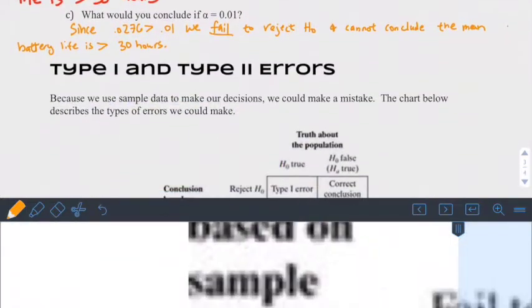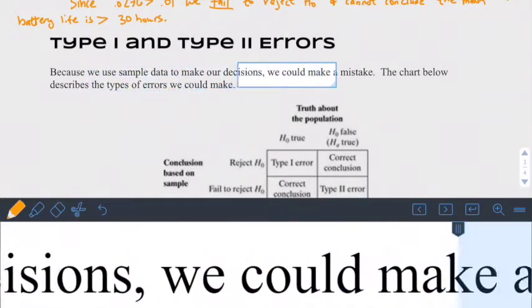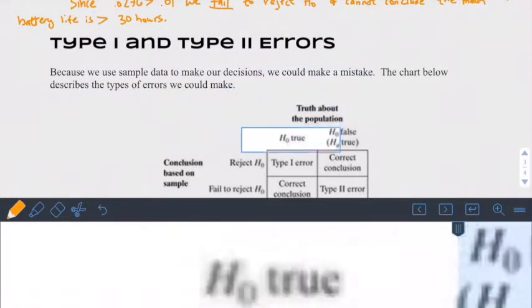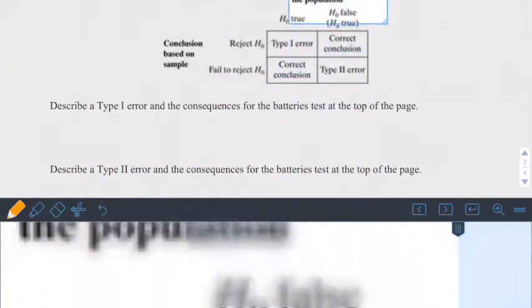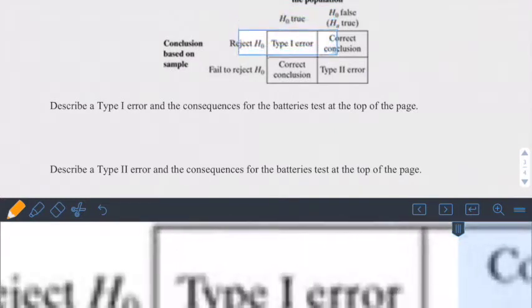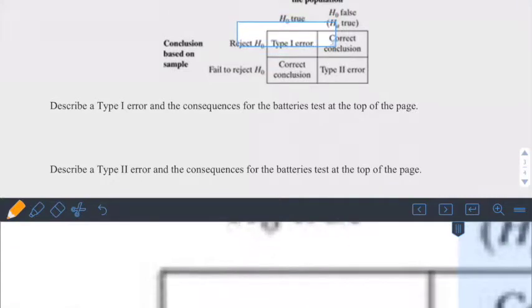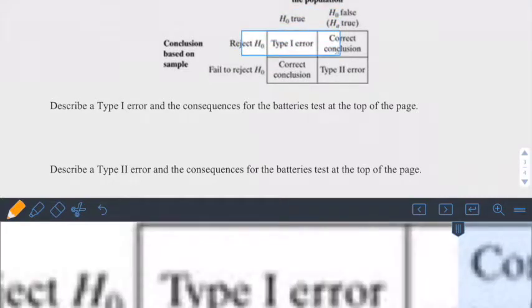Now, remember we used to say, what if we're wrong? Because we use sample data to make our decisions, we could make a mistake. So here are the errors that we could make. If our null hypothesis is true, then we should not reject, but maybe we do reject. Well, that is a type 1 error. This is our wrongly reject, what we always say is type 1 error. Wrongly reject.